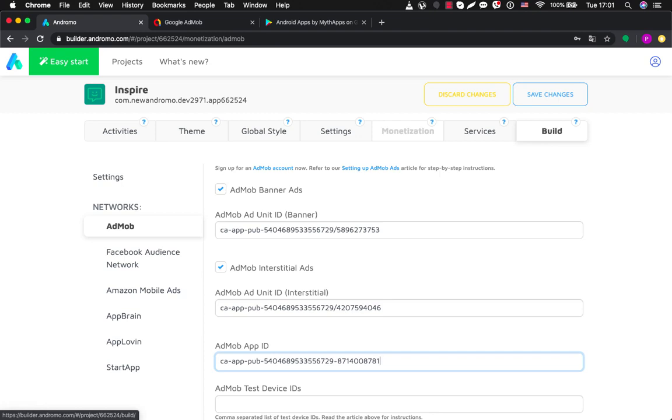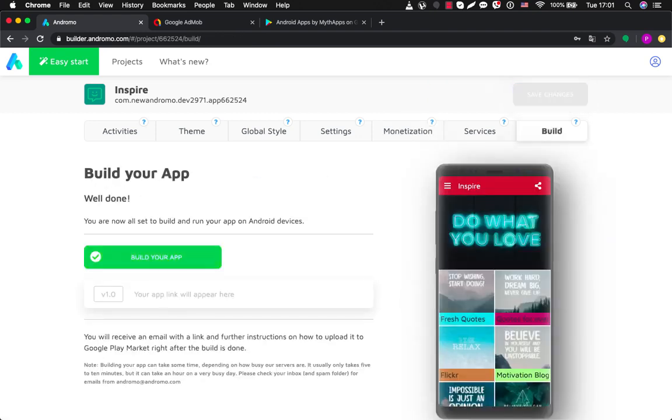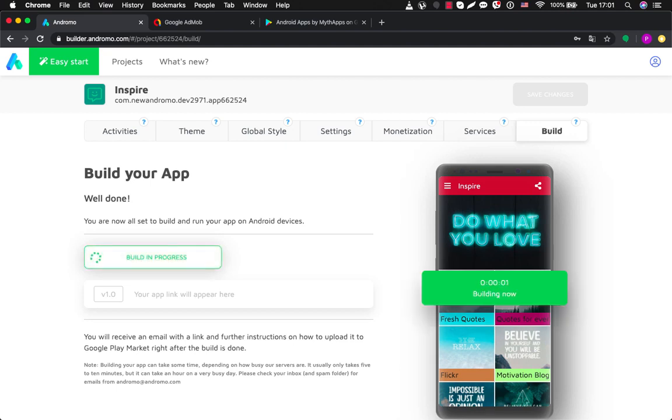So now we can go build our application. Now we start building, and it will take between 2 and 5 minutes to build this app, and after it's ready you can go to Google Play and upload it there, and it will be ready for releasing, and pretty soon users can download the application and start using it.